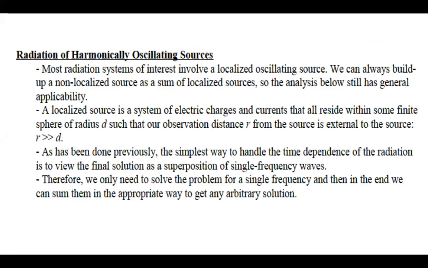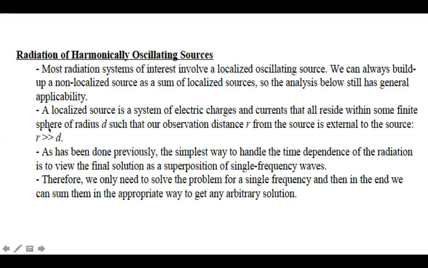But the radiation is not very intense. It is very weak, I mean, the wavelength of that radiation is very small. This involves a localized oscillating source, and we can always build up a non-localized source as a sum of localized sources. So the analysis has general applicability.